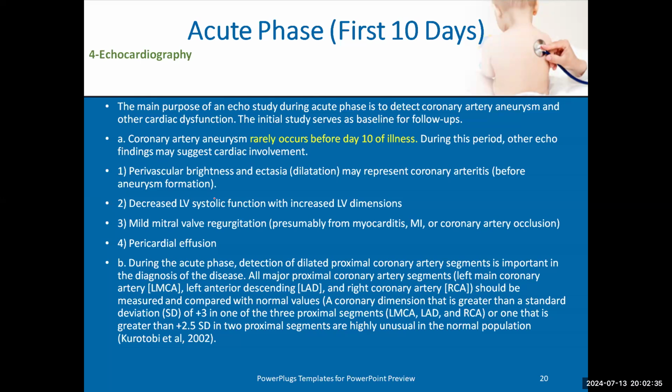Why do we do echo at admission if, before 10 days, we almost will not find coronary aneurysm or dilatation in echo? For many reasons. First, as we said 2 slides before, we may see signs which suggest that the patient has some inflammation. They are not diagnostic signs, but suggestive signs that he has dilatation and he may have aneurysm or thrombosis after that, like perivascular brightness or echogenicity and mild dilatation.